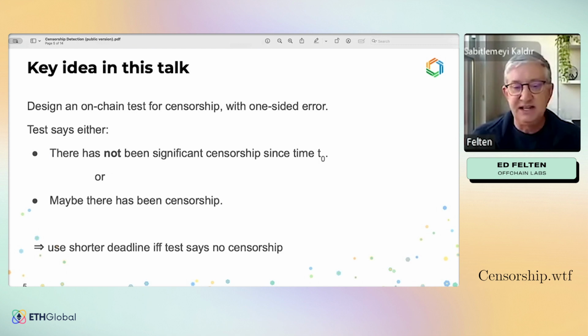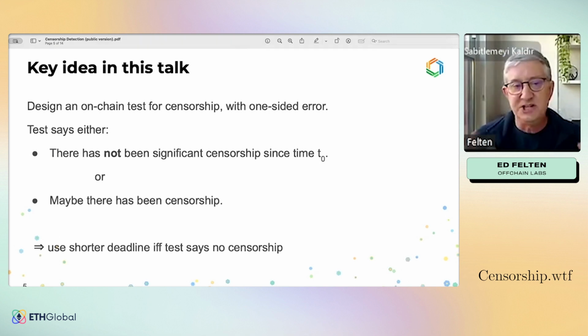And then the idea is that in a deadline protocol, we can shorten the deadline if and only if the test says no censorship. So we might say, for example, that the deadline in some optimistic rollup is 7 days, but if the test says that there's been 3 hours with no significant censorship, then we can declare that 3 hours to be enough, right? And so it's a sort of another form of optimistic protocol.